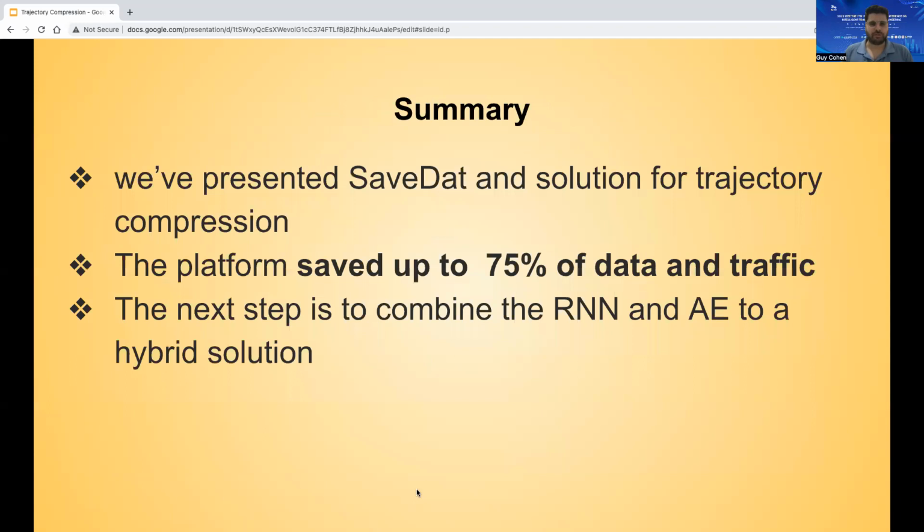So, to summarize, we've presented SaveDat, a solution for trajectory compression. The platform saved up to 75% of data and traffic. The next step is to combine the RNN and the autoencoder into a hybrid solution.